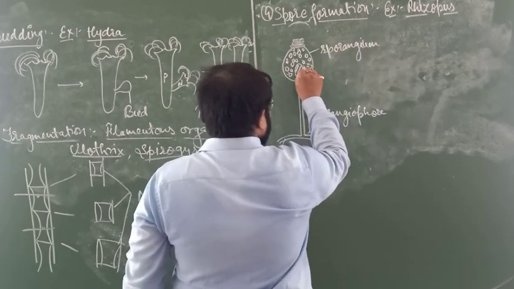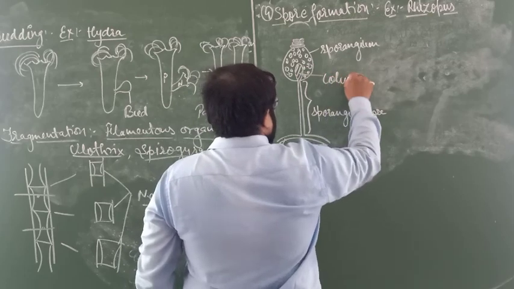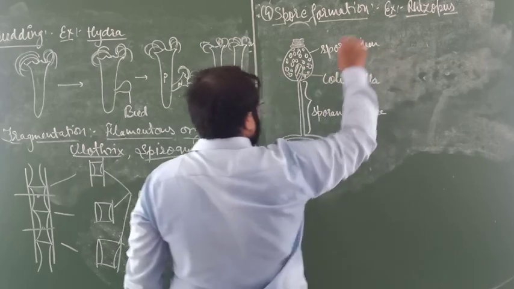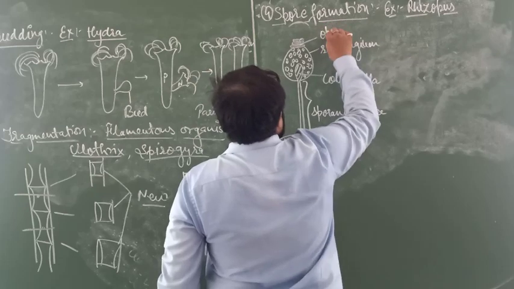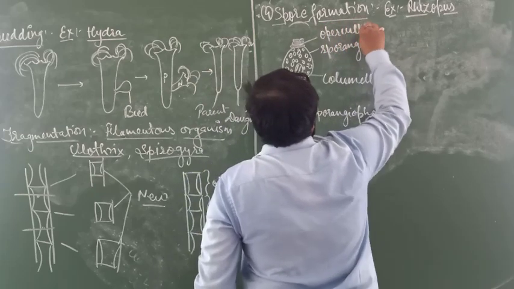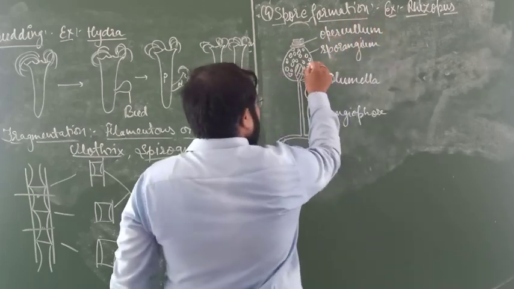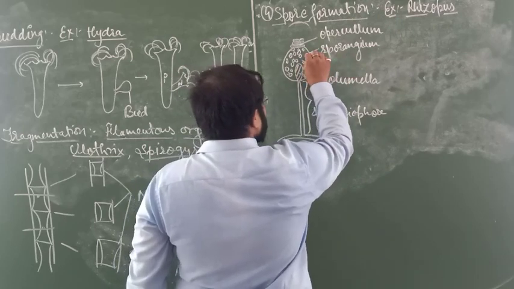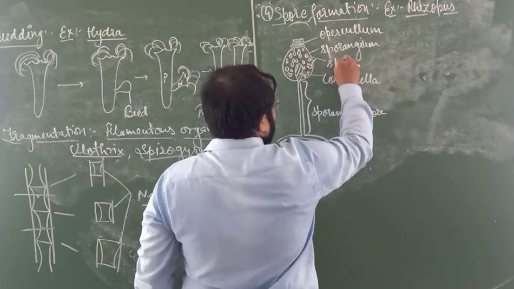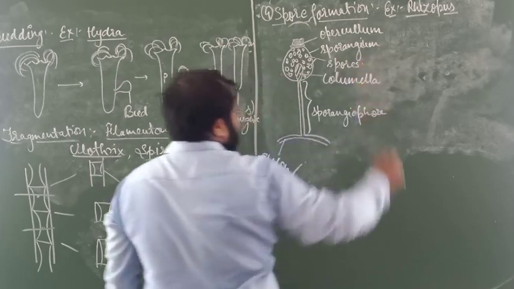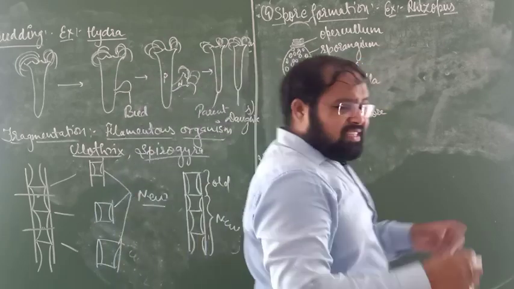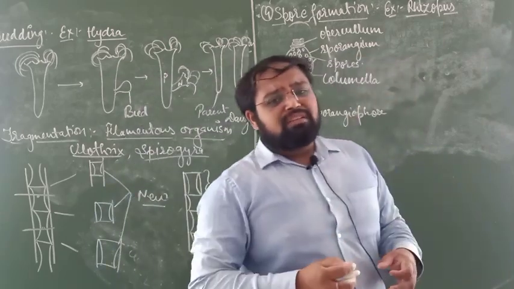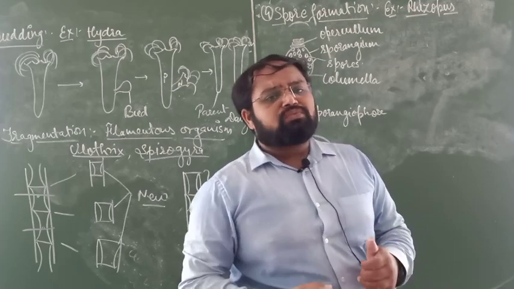This is the columella, and this is the operculum. Inside the sporangium there are so many spores present.